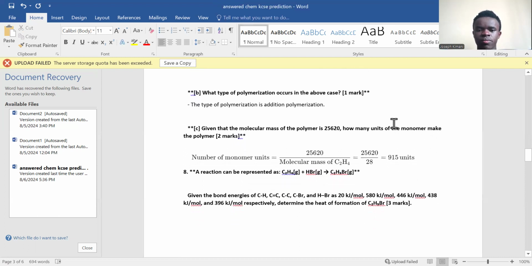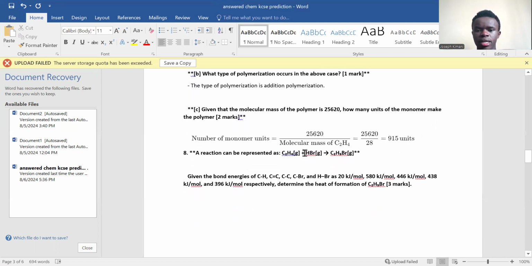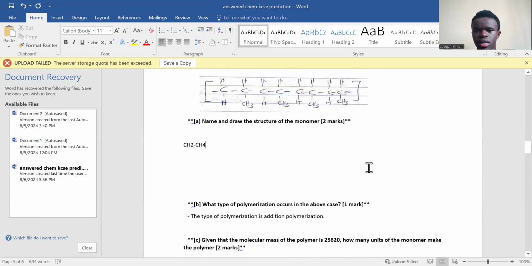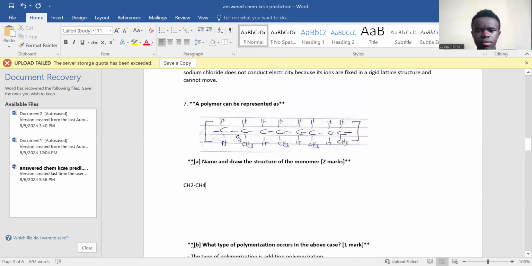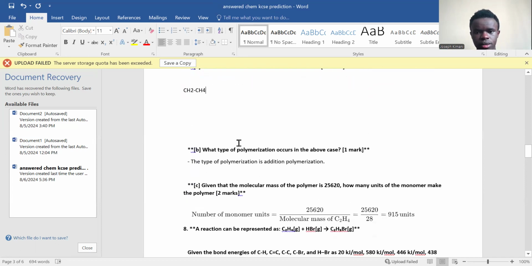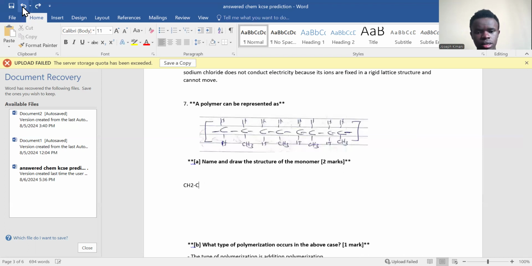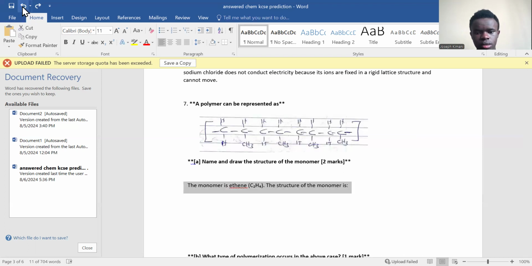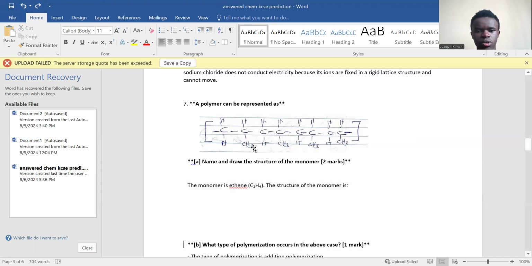So this type of polymerization is addition polymerization. And then, given that the molecular mass of the polymer is 25,620, how many units of the monomer make up the polymer? Okay, sorry. I see where the issue was. So for this one, it is the drawing that's the problem. It's supposed to be just an H.